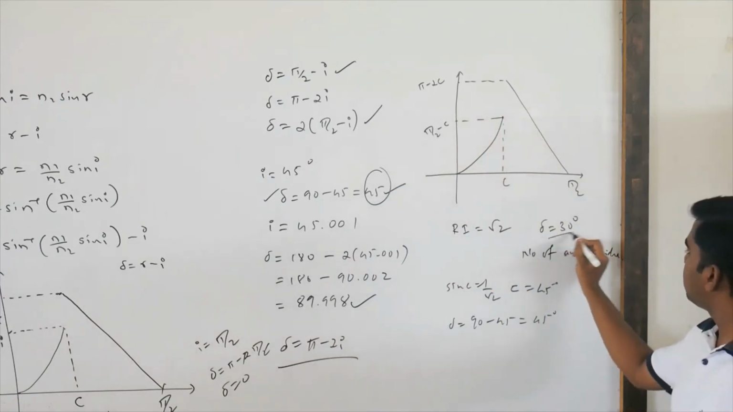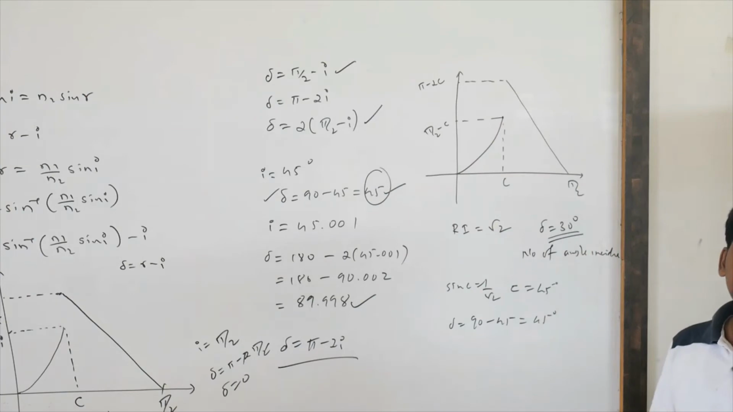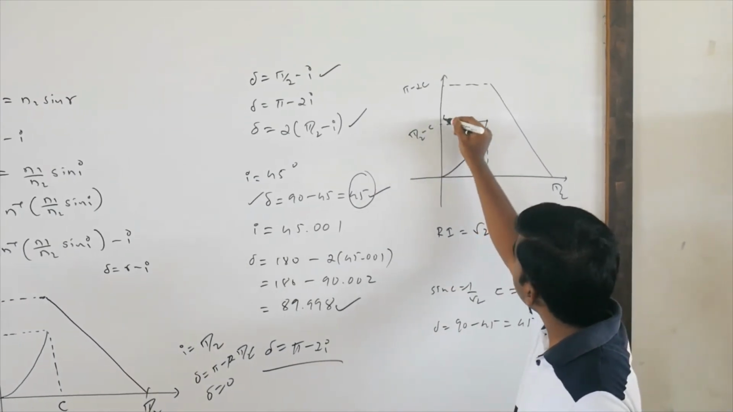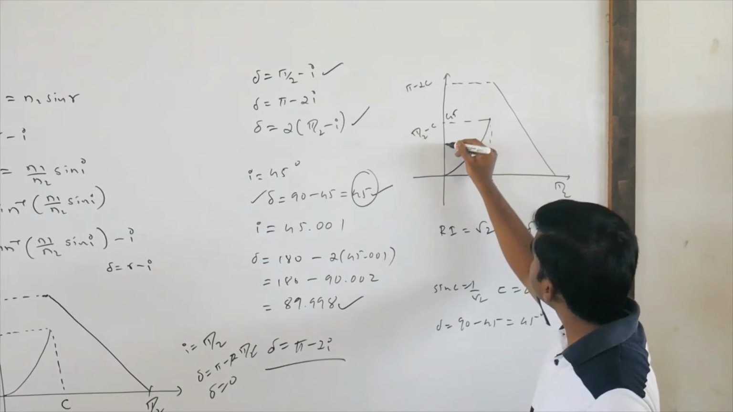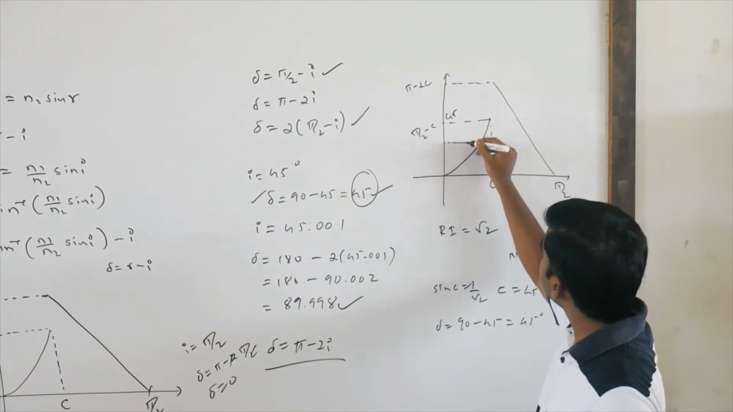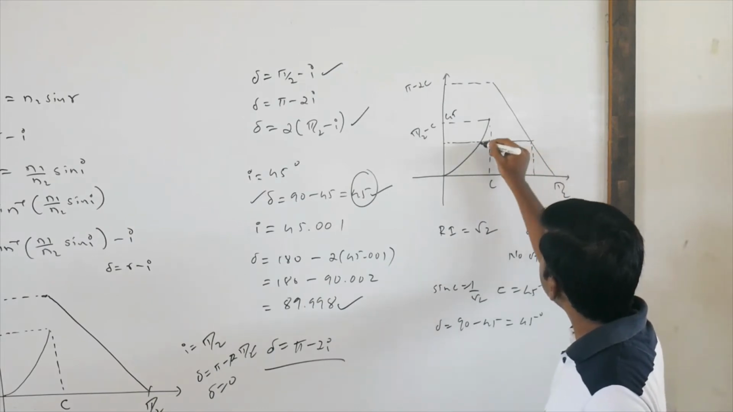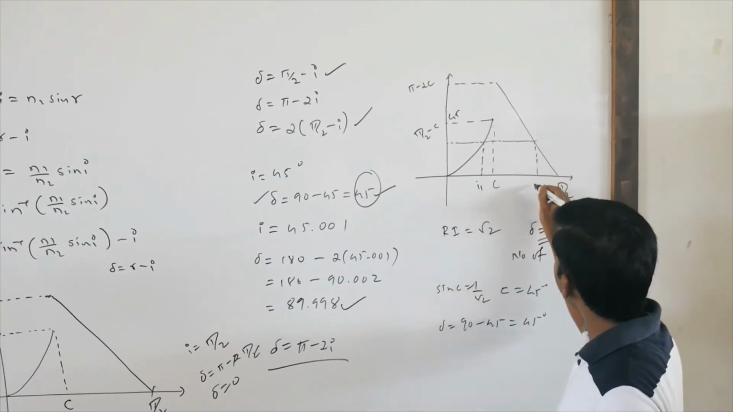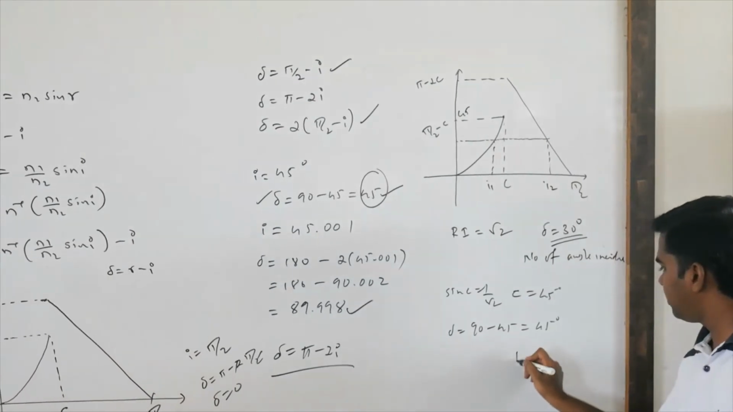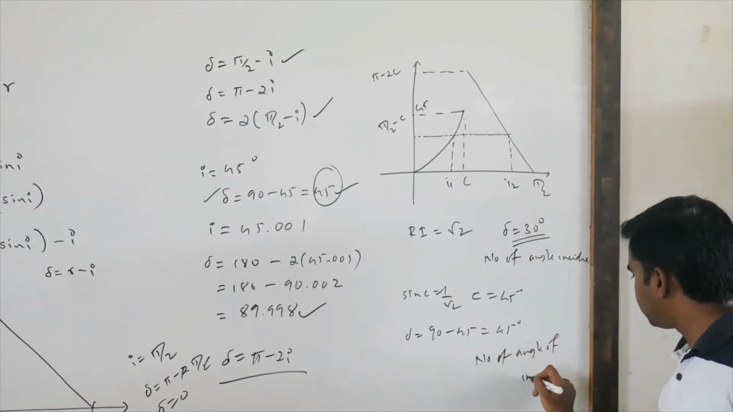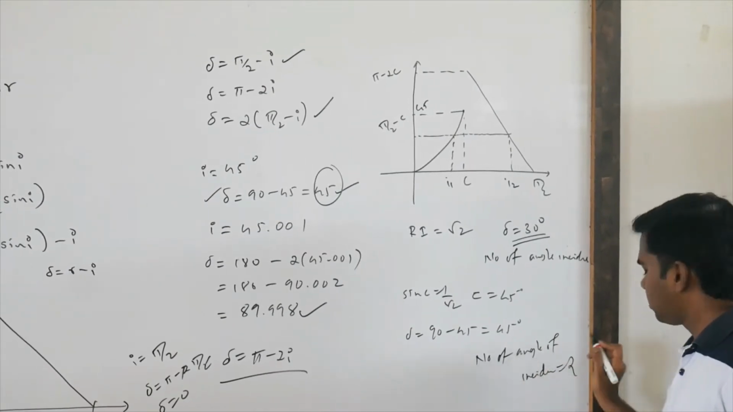What they are asking is deviation of 30 degrees. For deviation of 30 degrees, what is the number of angles of incidence? If this is 45, then 30 degrees will come somewhere here. If this is the 30, how many angles of incidence will come? One will come here, and another will come here. So I1 and I2. So the number of angles of incidence equals 2.